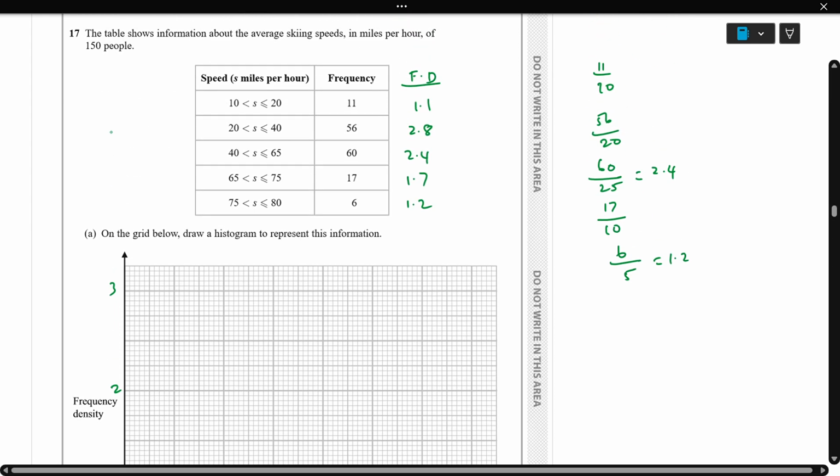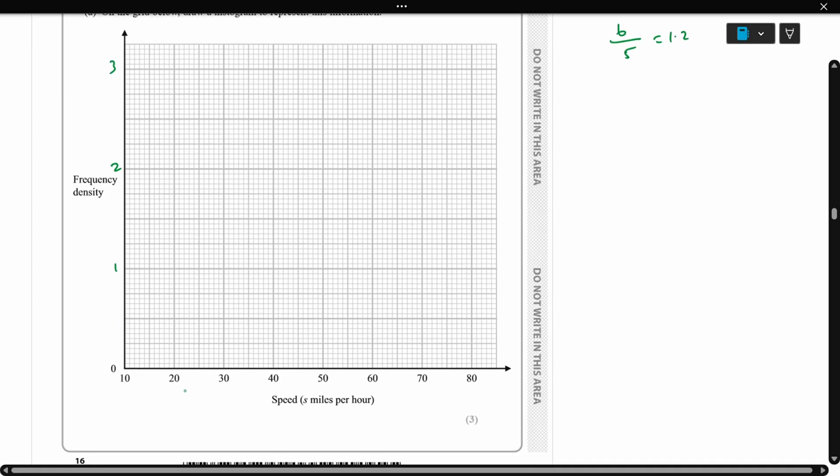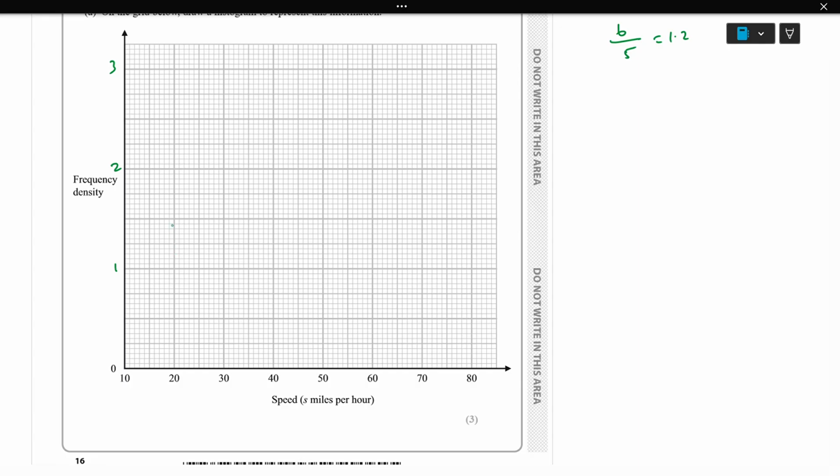First, 10 to 20 is 1.1, approximately here. So here we draw the first box.